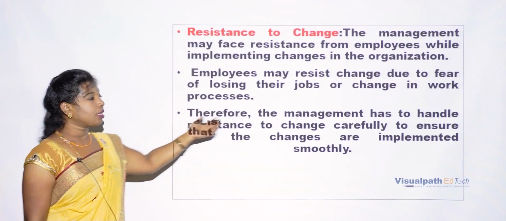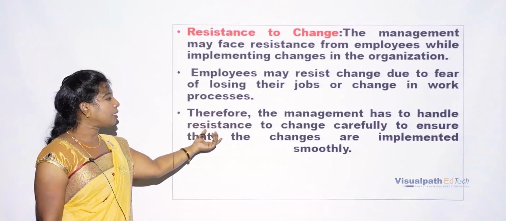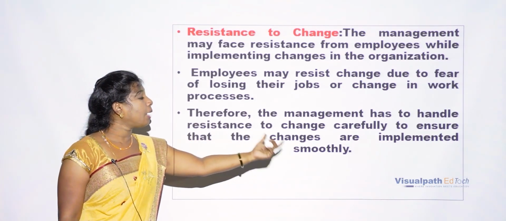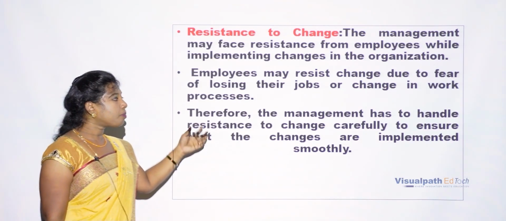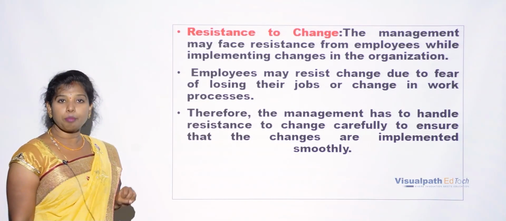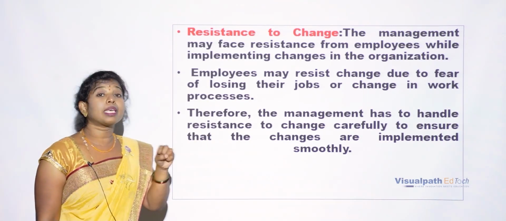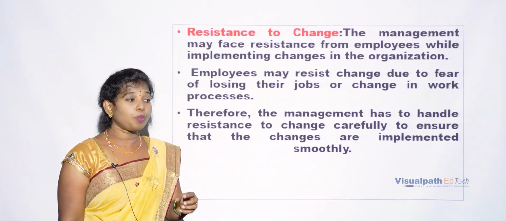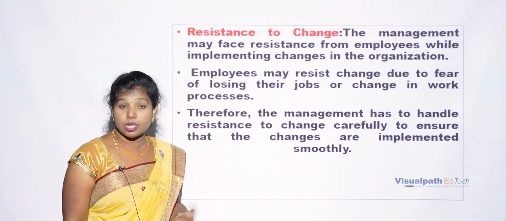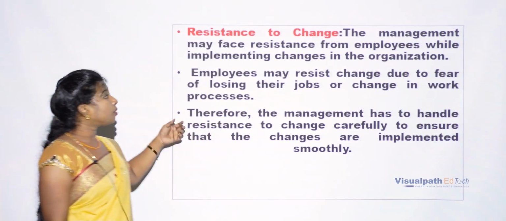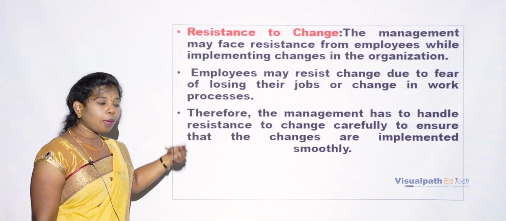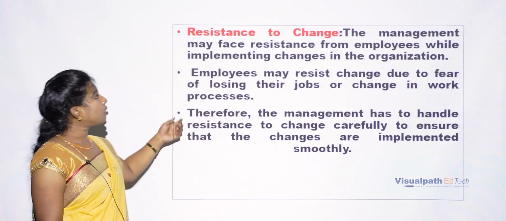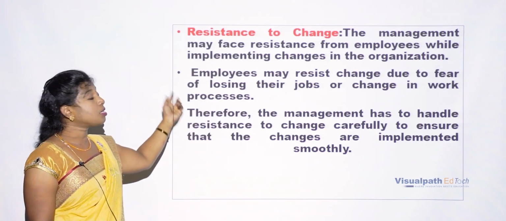Therefore, the management has to handle resistance to change carefully to ensure that the changes are implemented smoothly. The management has to handle the employees and give them some security, that we'll give you 3 months or 4 months of time to become compatible with the technology or environment. Then at that time, the employees feel that okay, we are ready to change. So this is one of the limitations, that is resistance to change.